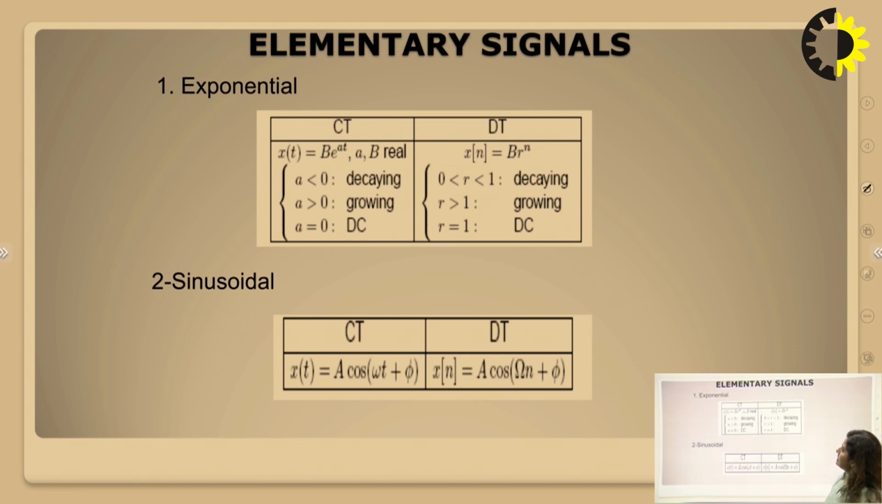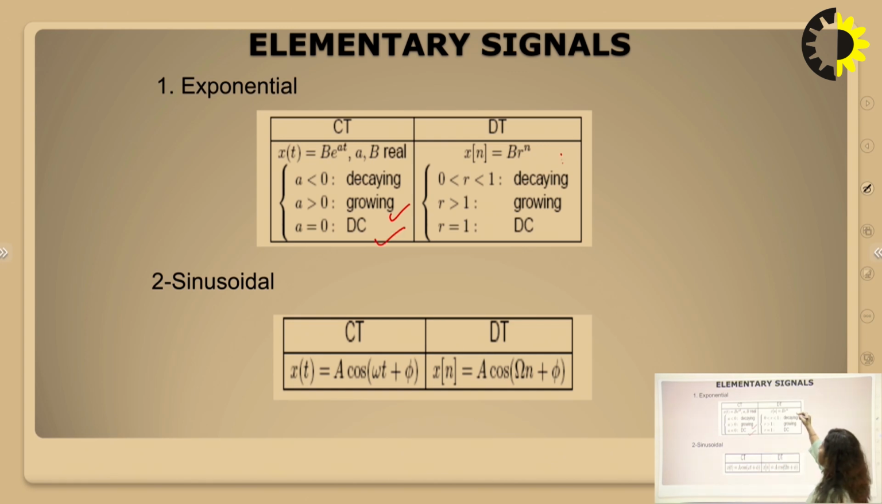So the elementary signals are exponential signals. First is the exponential signal, which is b e to the power at, where a and b are real. If a is less than 0, then the signal is a decaying exponential signal. If a is greater than 0, then it will be a growing exponential signal. If a is equivalent to 0, then it will be a DC signal.